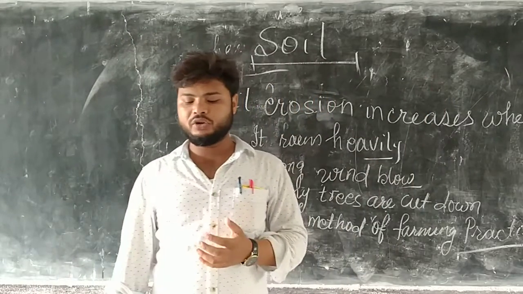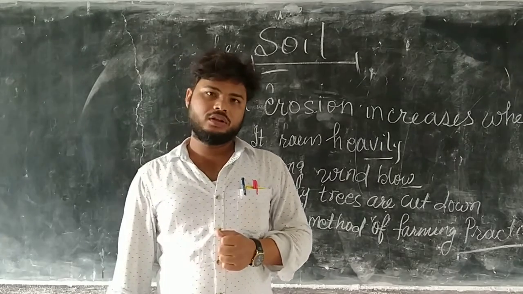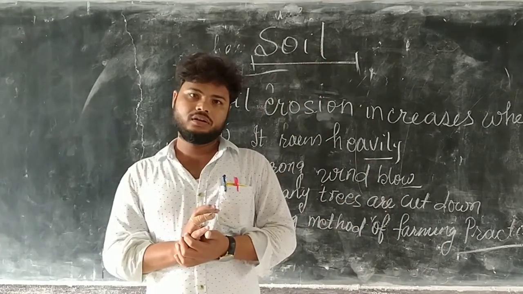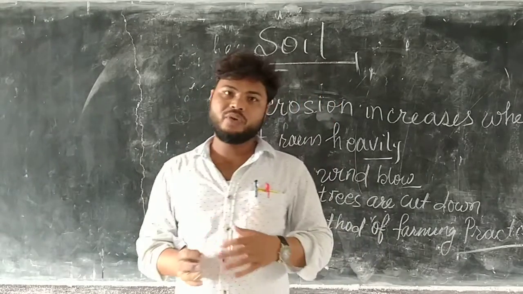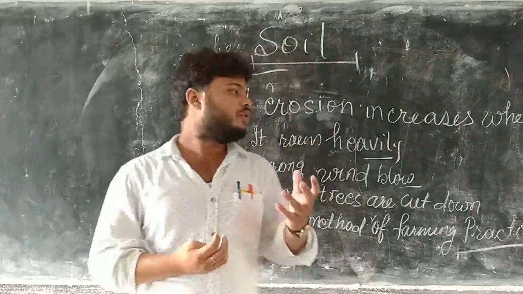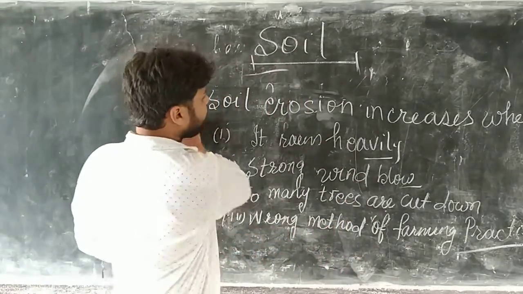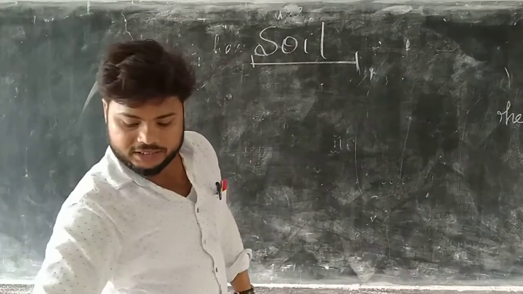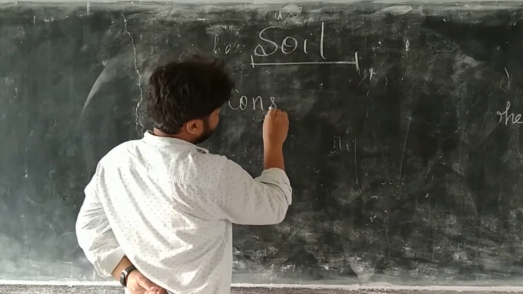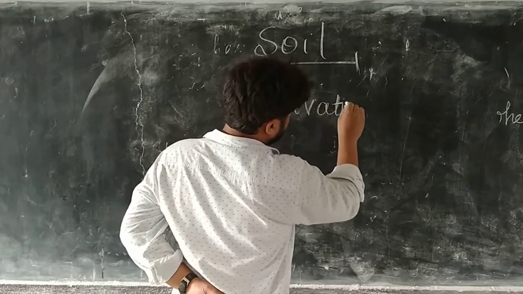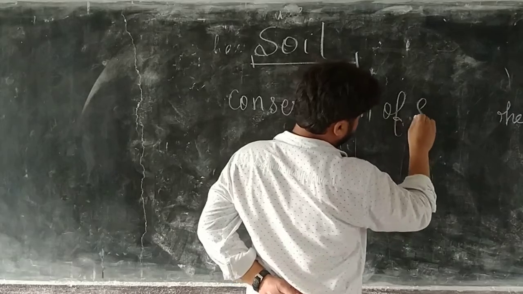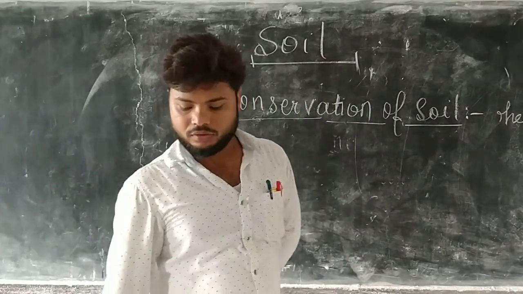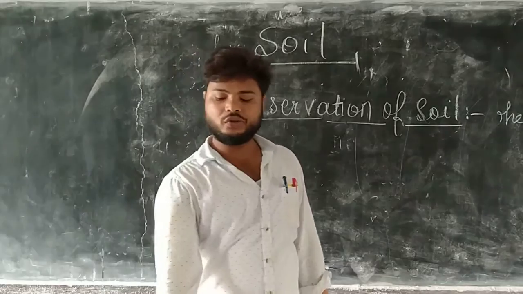The prevention of soil from erosion is called conservation of soil.